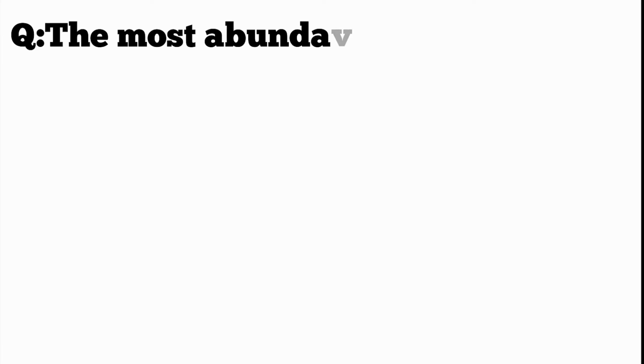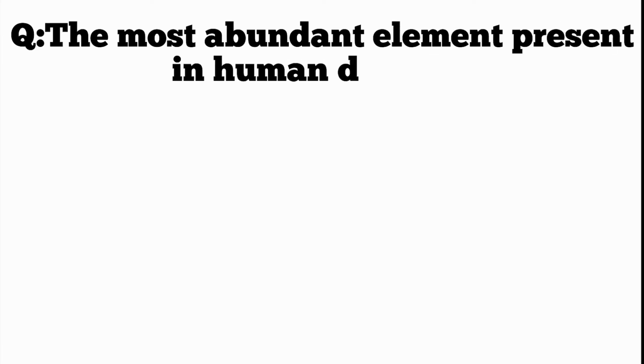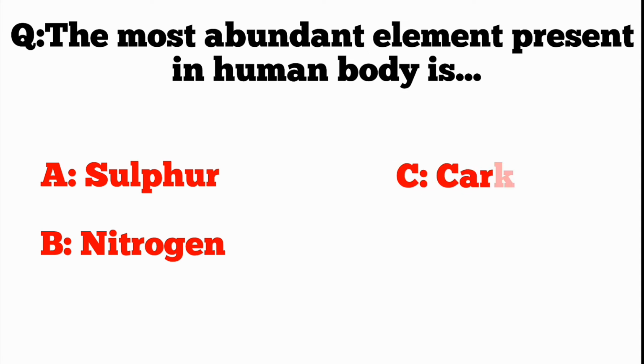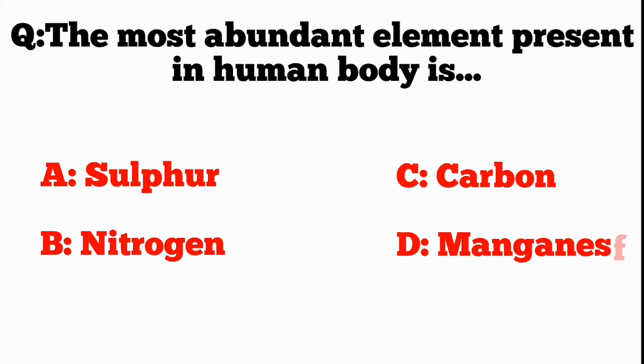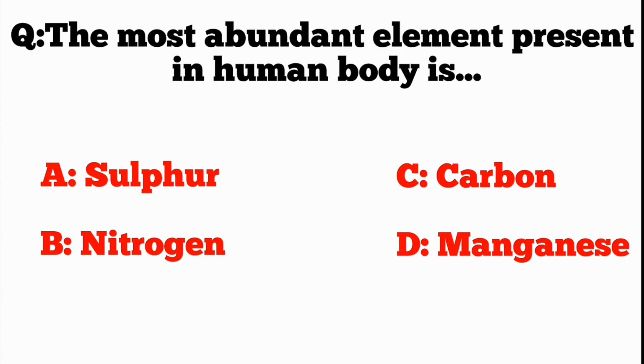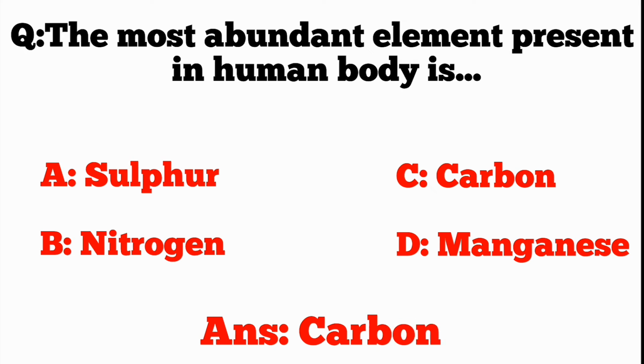Q. The most abundant element present in human body is A. Sulfur. B. Nitrogen. C. Carbon. D. Manganese. ANS. Carbon.